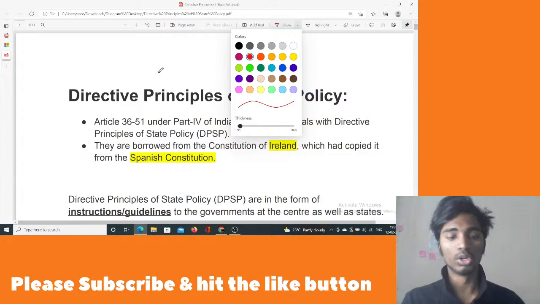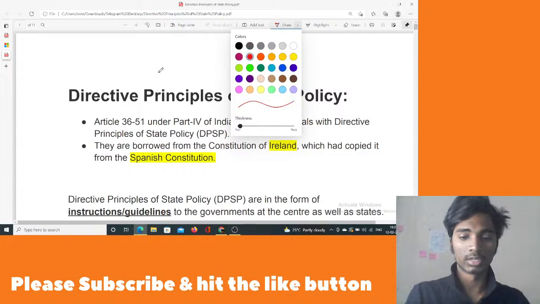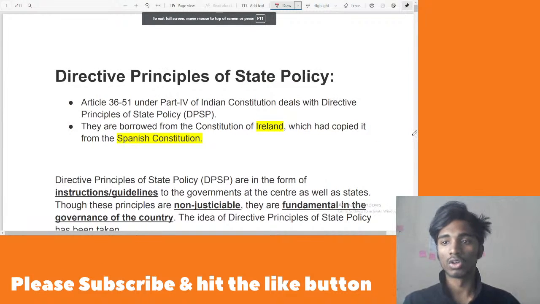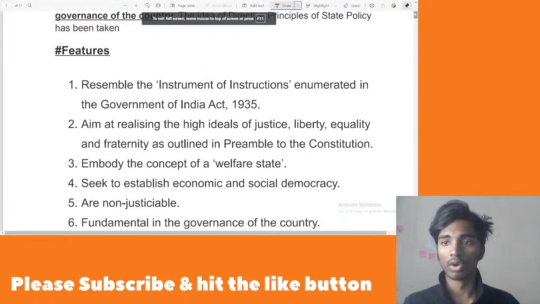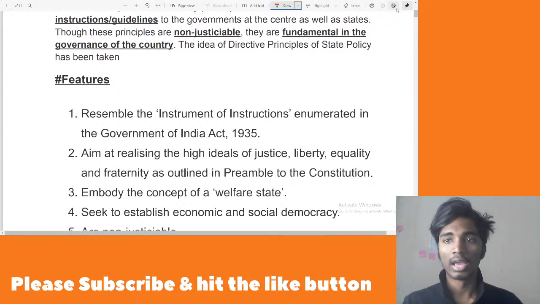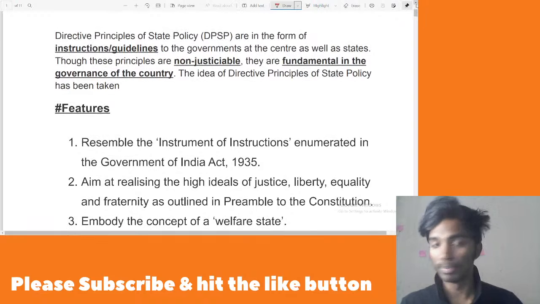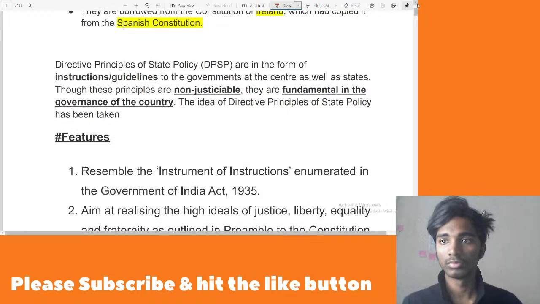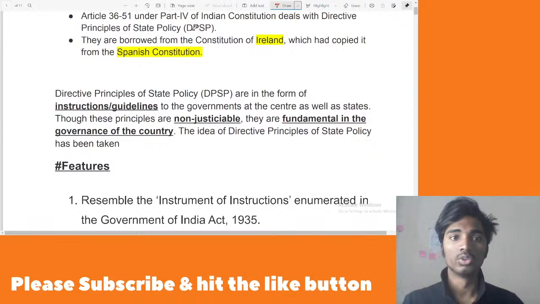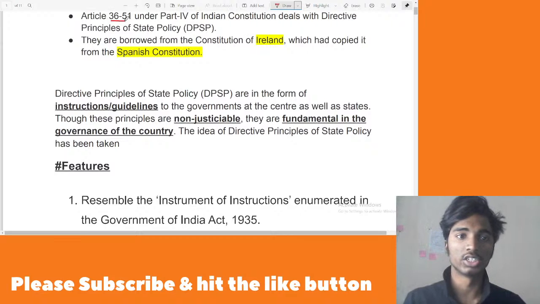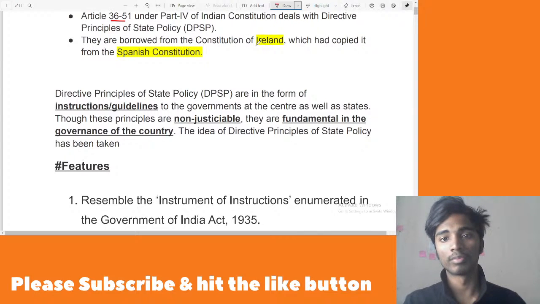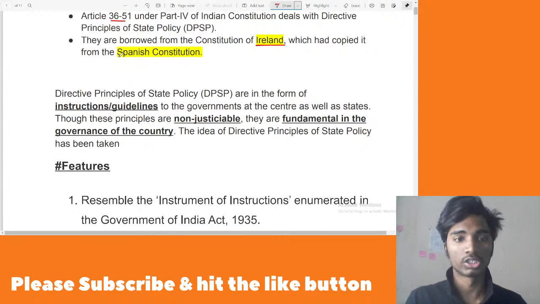I also told you that we have borrowed this from Ireland, and Ireland borrowed this from Spain. So DPSPs are dealt under Articles 36 to 51, and they are borrowed from the Constitution of Ireland, and Ireland has copied this from the Spanish Constitution.